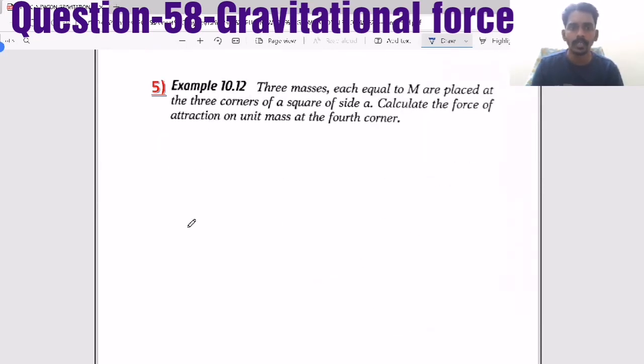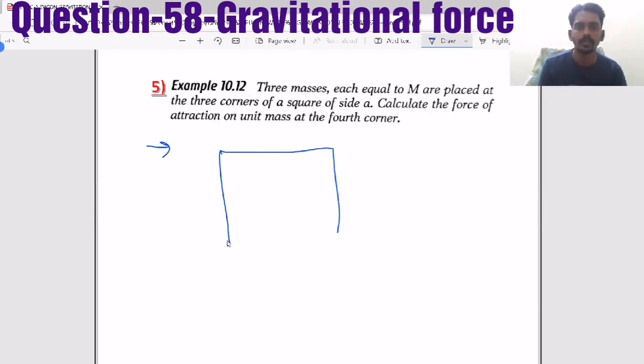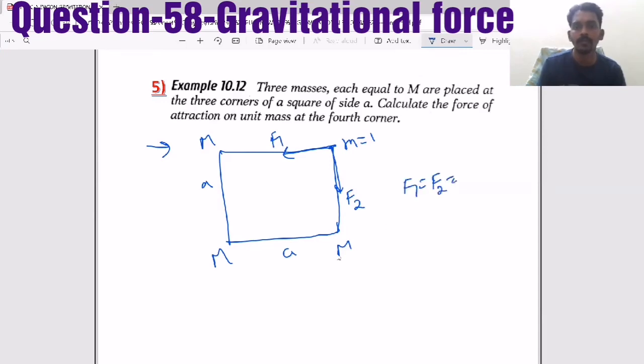Now one last and final question. Three masses each equal to m are placed at the corners of a square. As I said, force due to multiple charges. Now three masses are there. They are placed at three corners of a square of side length a. Now calculate the force of attraction on a unit mass, another mass, let's say m, but unit mass means 1, at the fourth corner. So there is one force due to this, let's take F1. There is another force due to this one, F2. But F1 equal to F2 because same masses and the same distance, that is G M m by a square.